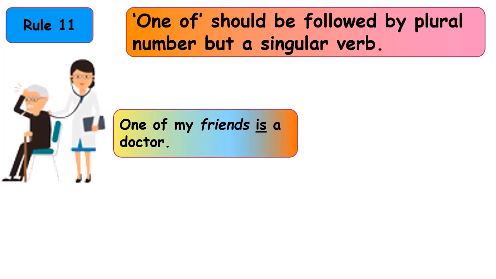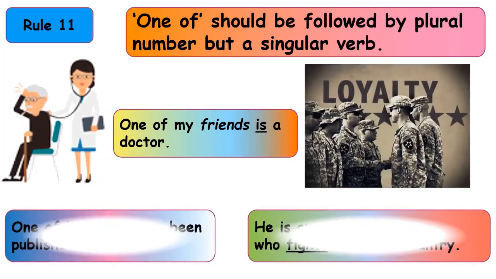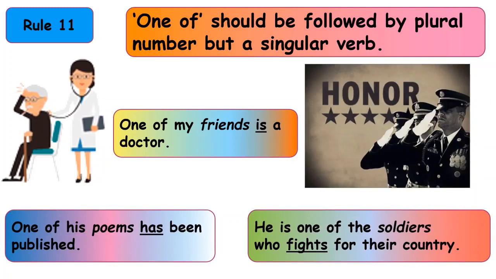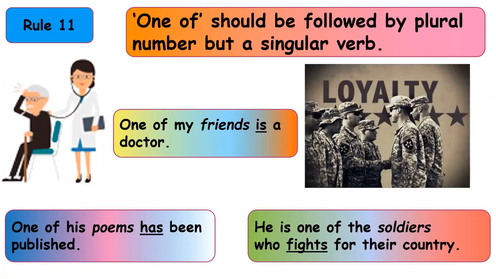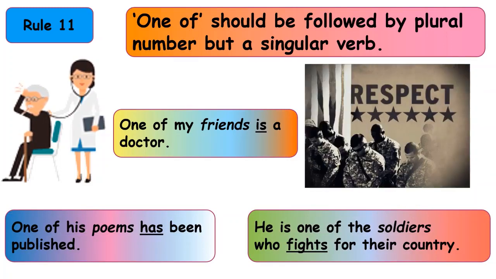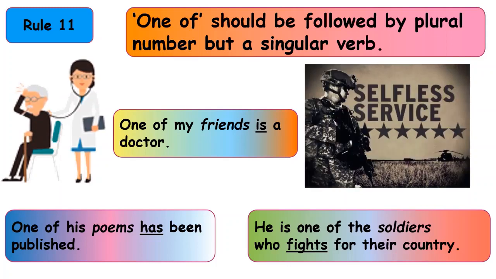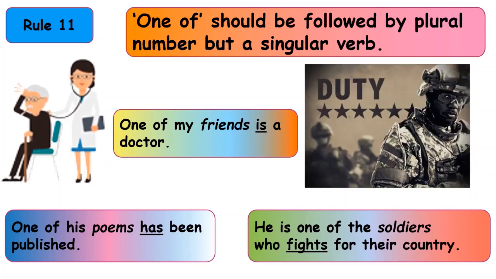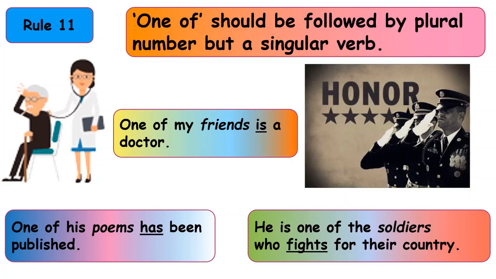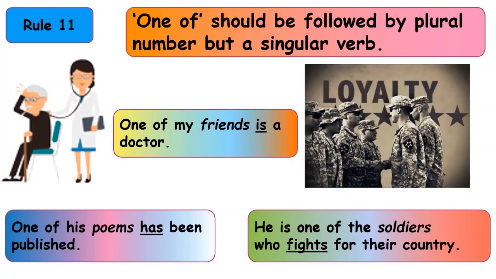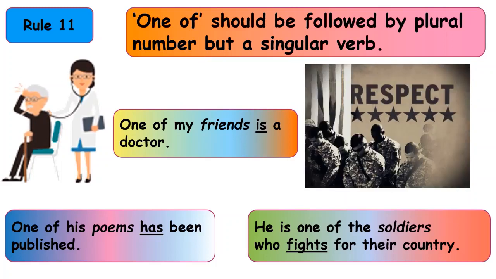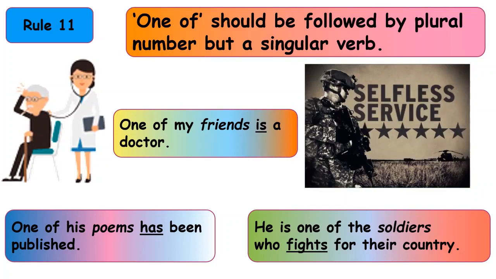I suppose now you are able to understand. One of my friends is a doctor. The noun is plural, whereas the verb is singular. Let's look at some more examples. One of his poems has been published. The sentence begins with one of. The noun poem is plural and the verb has to be singular. So we have used has.